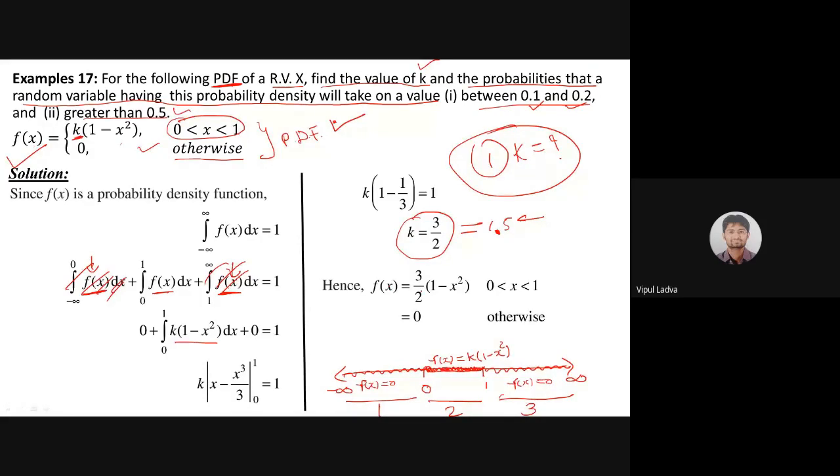Now my f of x will be k times 1 minus x square. Instead of k, I had mentioned 3 by 2. So between 0 and 1 the function is 3 by 2 times 1 minus x square. In all the other cases, it is 0. Now, using this functional definition, we will find the probability that my continuous random variable has a value between 0.1 and 0.2.